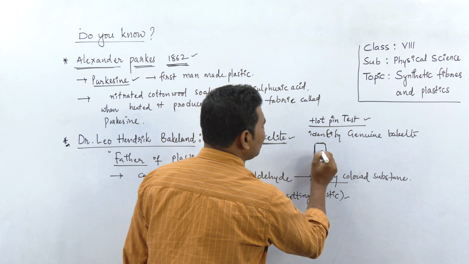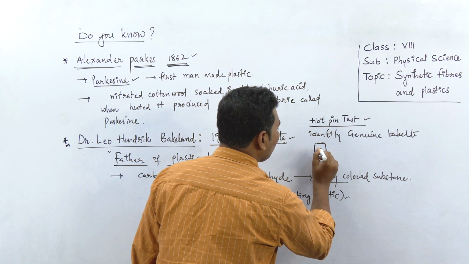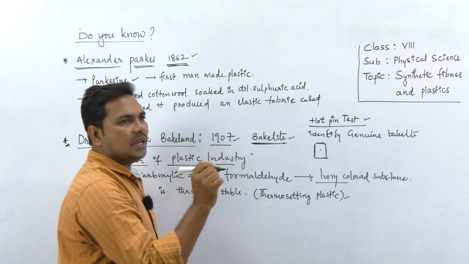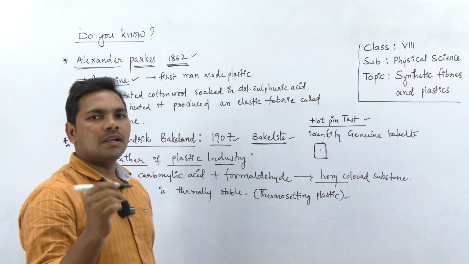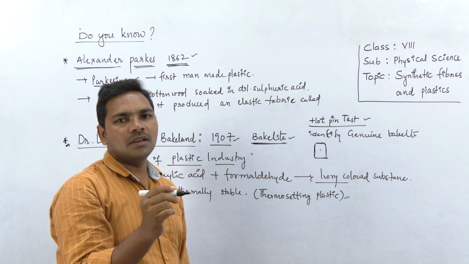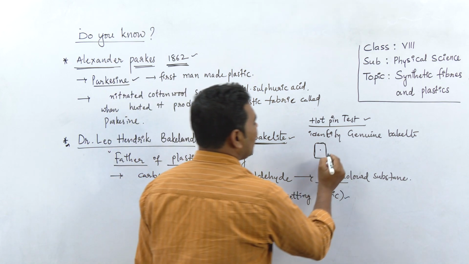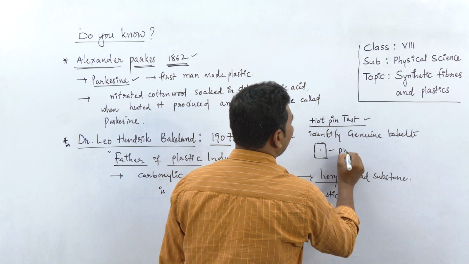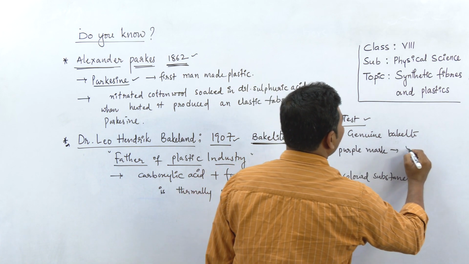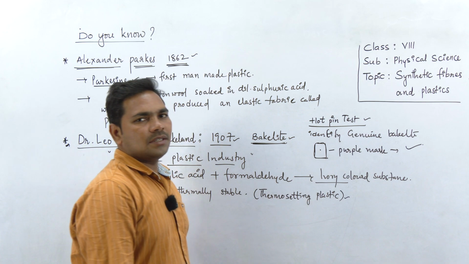If we try to make a hole using the hot pin, what happens? If the hot pin doesn't penetrate into the plastic or make a hole, or instead leaves a black or purple mark, then we understand the given substance is genuine Bakelite.